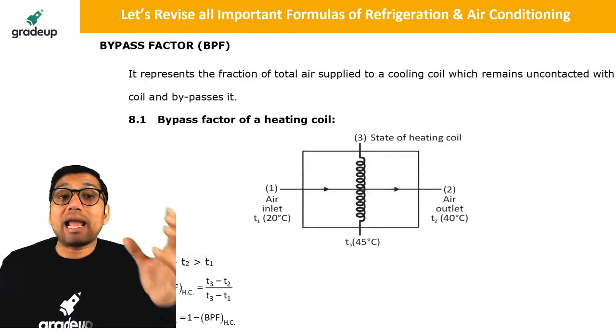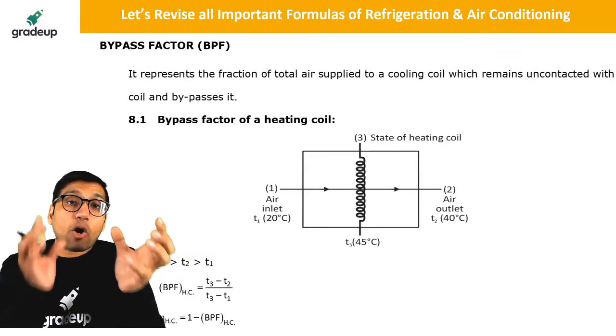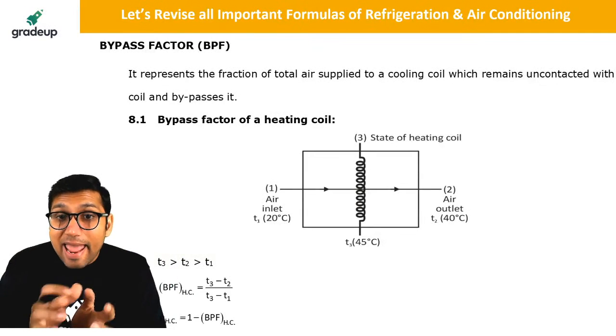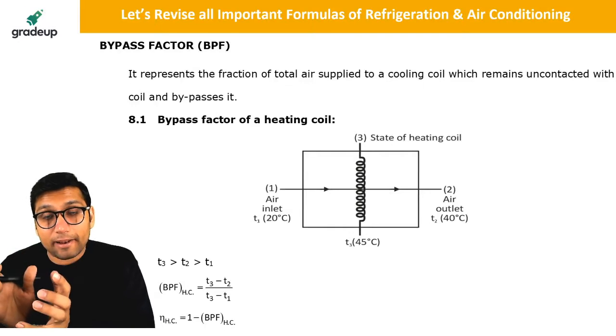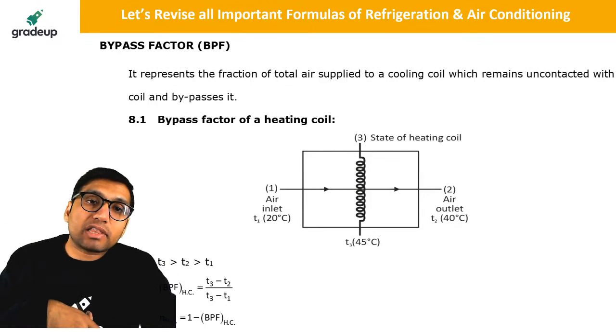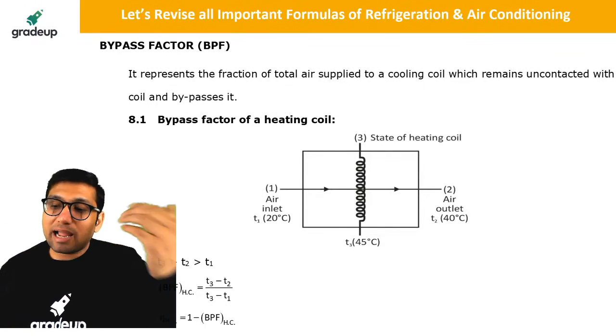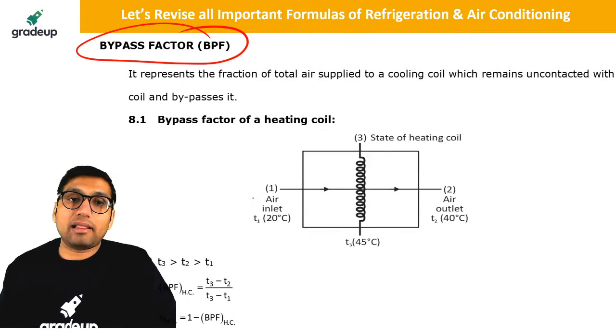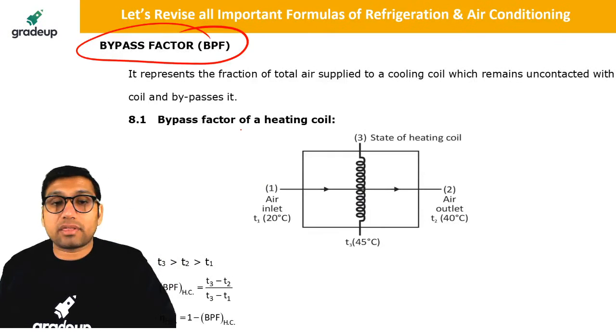So what is the meaning of bypass factor? Bypass factor means the amount of air which has not contacted the coil and has passed the coil. Without coming in contact with the coil, it has passed the coil. That is called bypass air. And the bypass factor basically tells you the amount of bypass air.